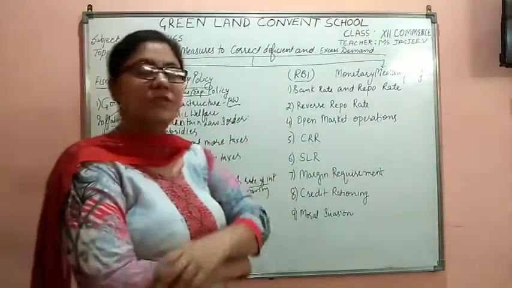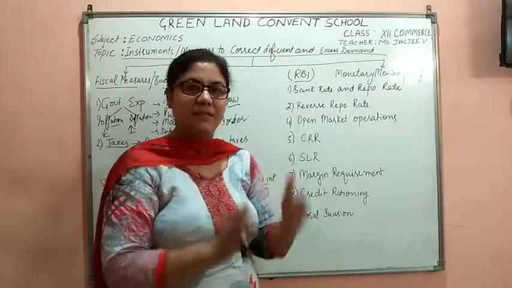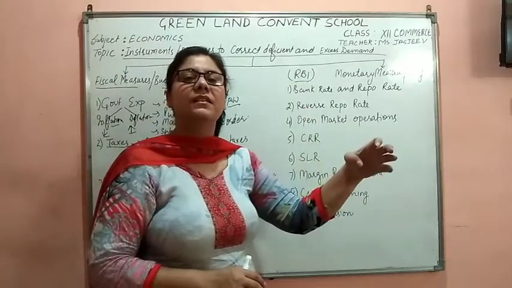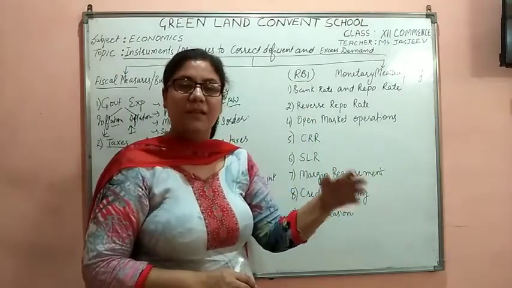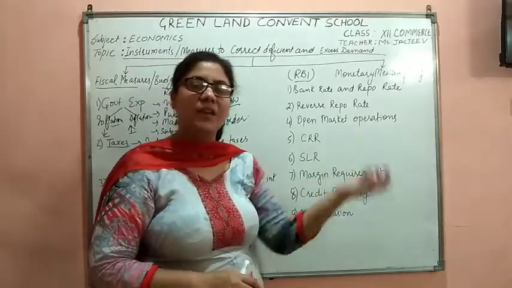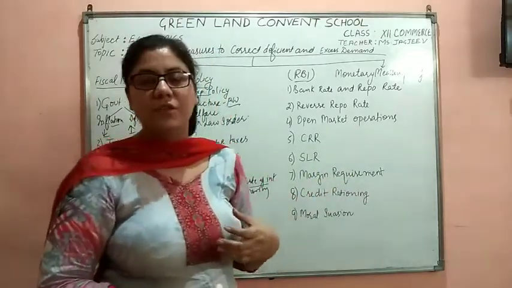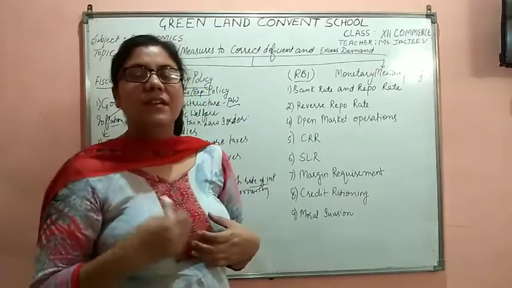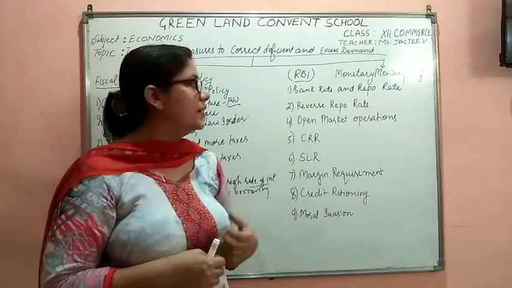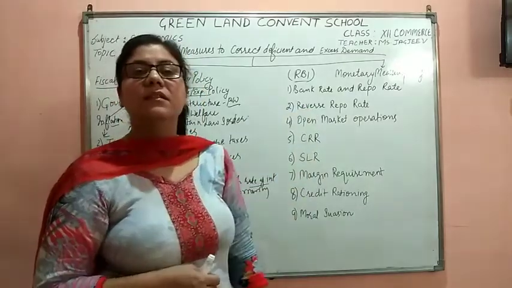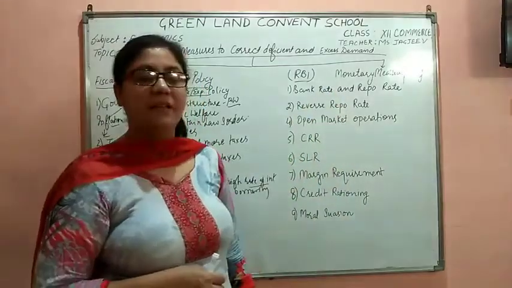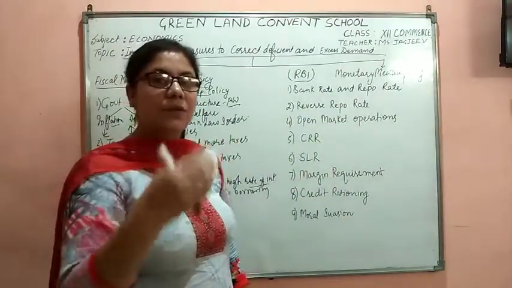When I talk about the reverse repo rate, the reverse repo rate is the rate at which the commercial banks park their surplus with the RBI, on which the RBI pays them the rate of interest. When we are in the situation of inflation, what does the RBI do? RBI will lower down the reverse repo rate. It's opposite to the bank rate. The government, RBI will lower down the repo rate.